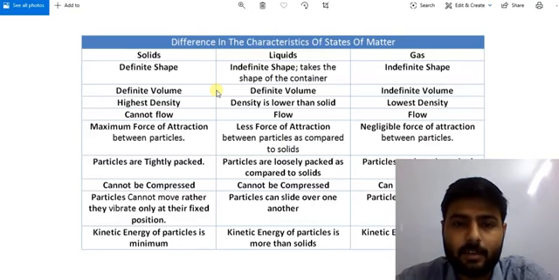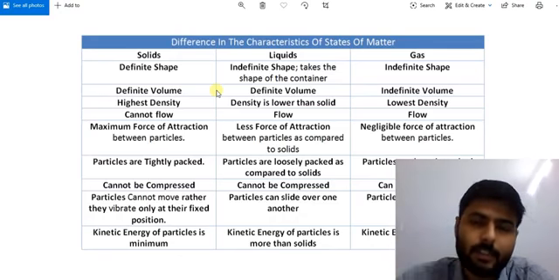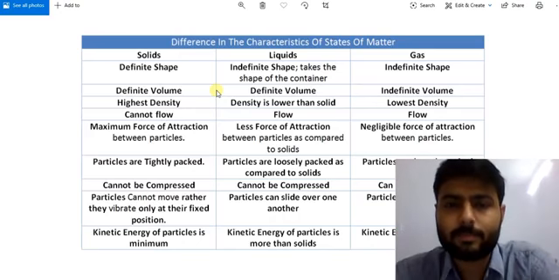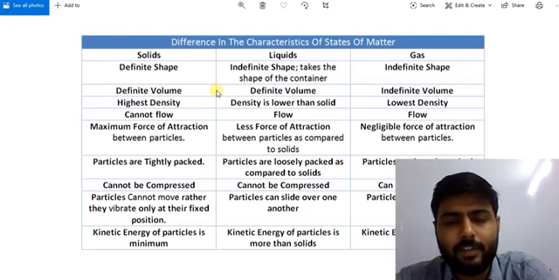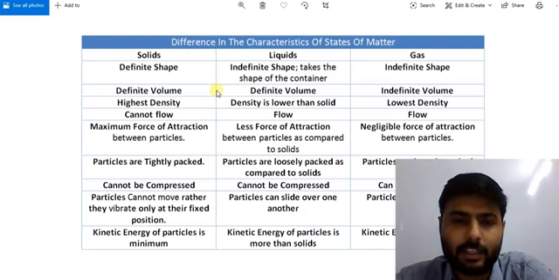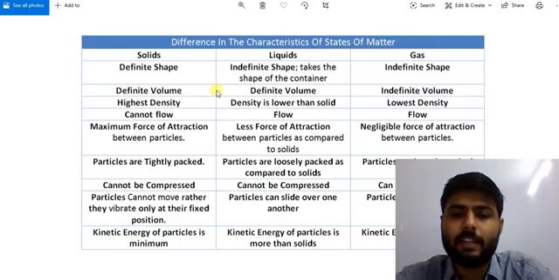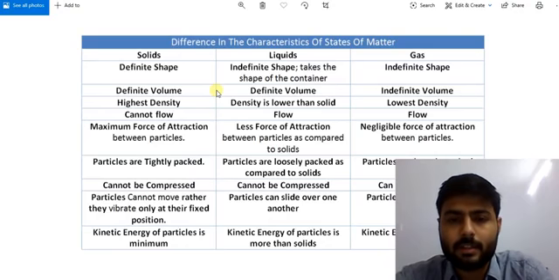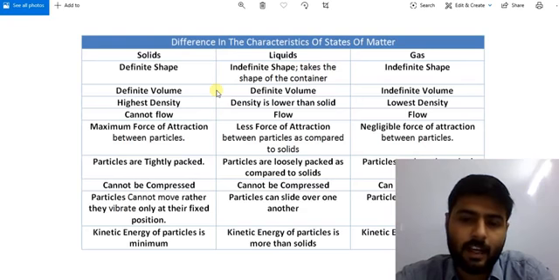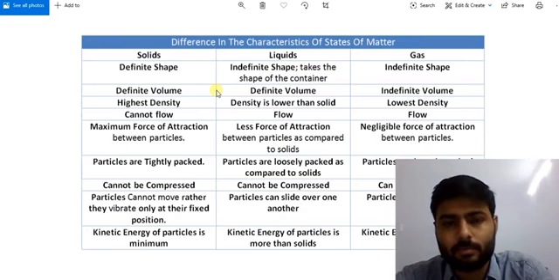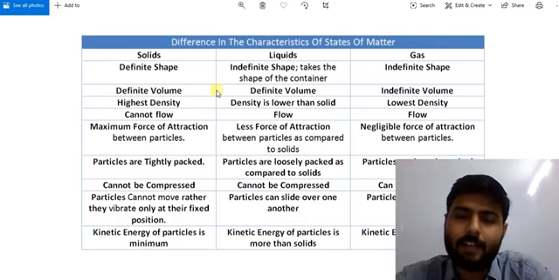In the previous lecture we have seen one activity that if we take 50 ml of water in one container and now we transfer this liquid to another container, we can see that the 50 ml remains 50 ml. There is no change in volume. So we can say that liquids have definite volume. But gases have indefinite volume.